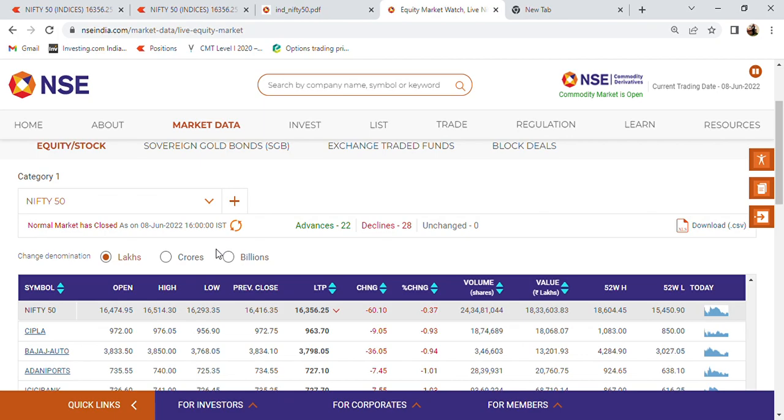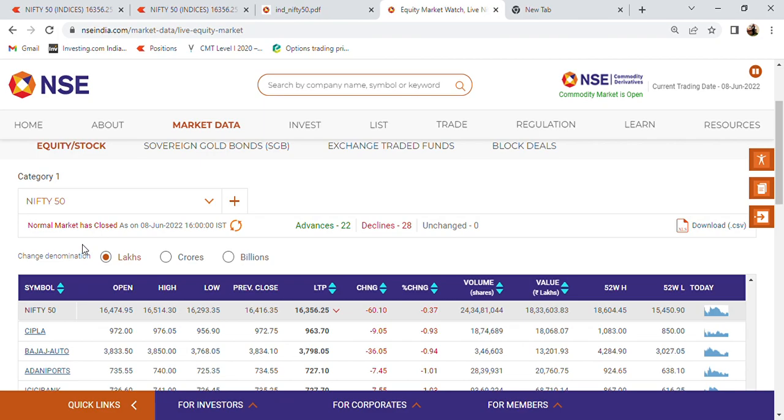The majority we track upon Nifty 50, then we track upon Sensex and Bank Nifty. But if you want to explore more, you can even look into Nifty Next 50, Nifty Mid Caps. The mid cap companies have their index, and then small caps also. Then you have sectoral indexes also, like Nifty Auto, Nifty Bank, Nifty Energy, Financial Services, FMCGs, and everything.